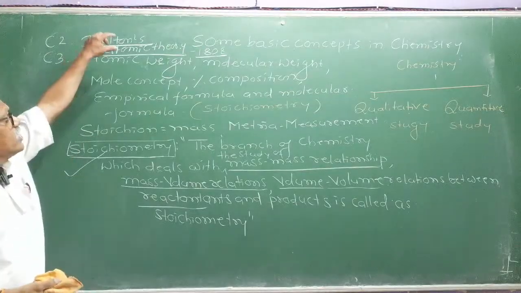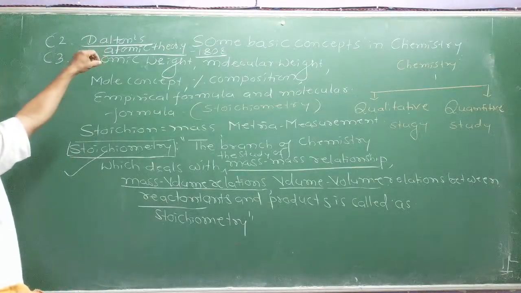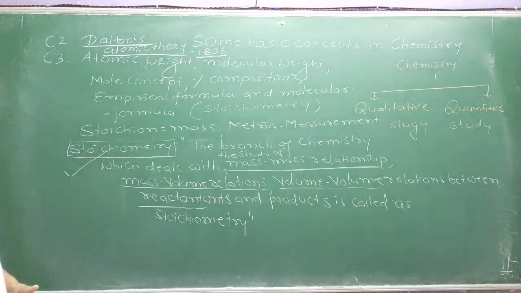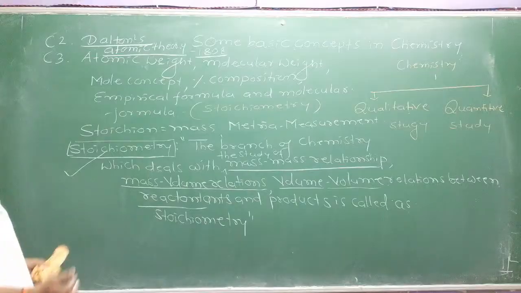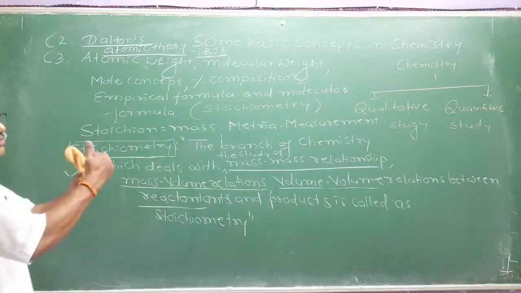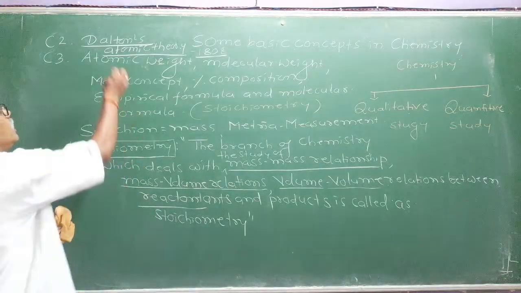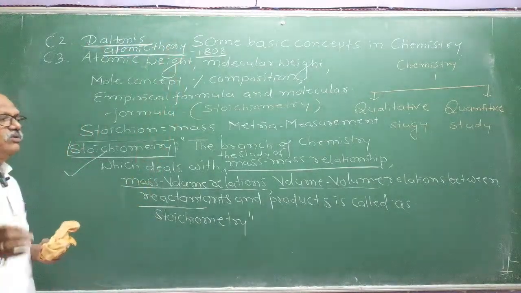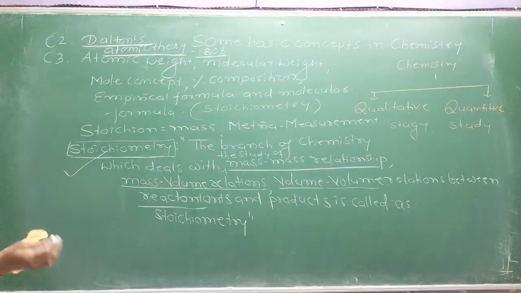This is considered to be the first theory in the development of atomic structure. You are learning in the second chapter, atomic structure, another very important chapter in 11th standard, both in physics as well as chemistry. And it was Dalton who laid the foundation. Yesterday we discussed the law of multiple proportion.